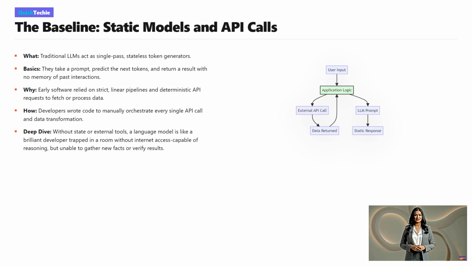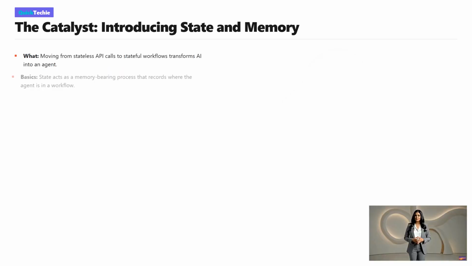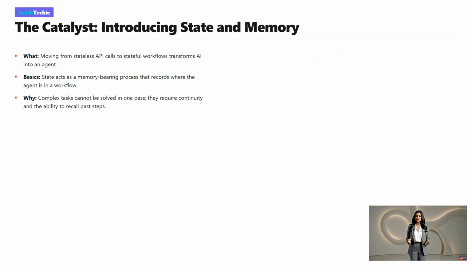This flowchart visualizes the traditional software architecture. The user input triggers the application logic, which is hard-coded by a human developer. The application makes a direct API call, retrieves the data, formats it, and then passes it as a static prompt to the LLM. The LLM simply processes that prompt and returns a static response. Notice that the application logic, the human-written code, is doing all the heavy lifting and orchestration. The AI is merely a passive processing node at the very end of the pipeline, completely blind to the larger workflow.